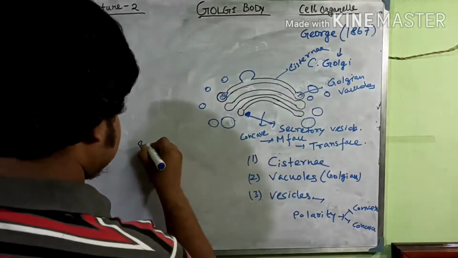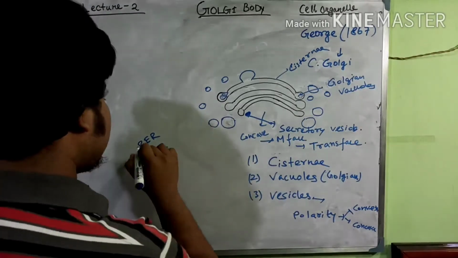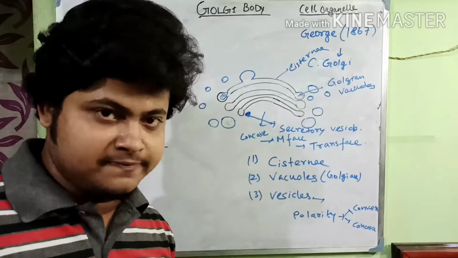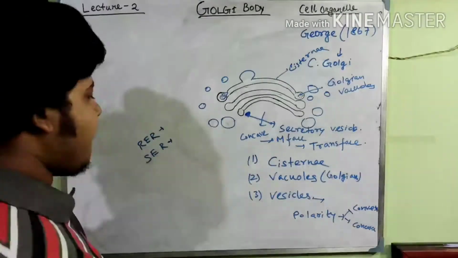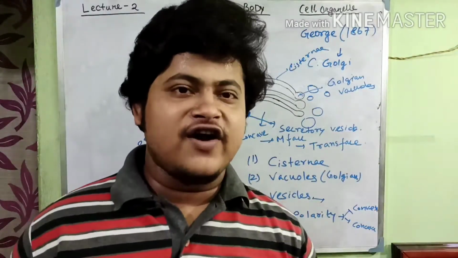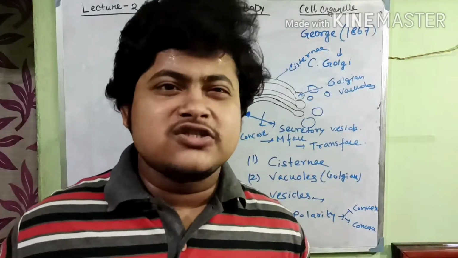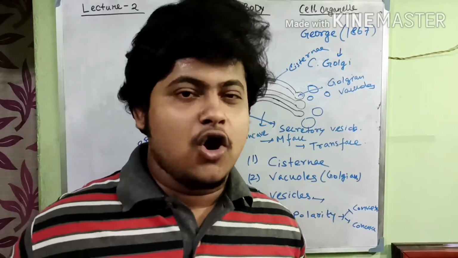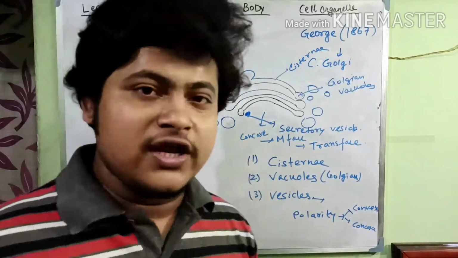Suppose there is RER and SER, or rough endoplasmic reticulum and smooth endoplasmic reticulum. Actually the Golgi body functions in protein sorting and post-translational modification of proteins. This is the main job of the Golgi body.